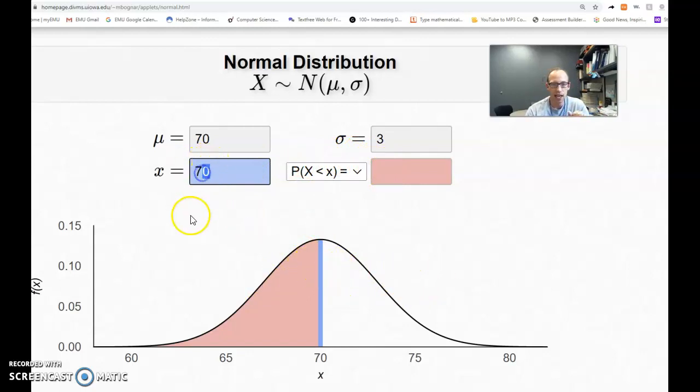And now let's say they grow by 2 inches. Would their percentile also go up by about 2 percentage points like we saw earlier? Let's try it out. We put them at 72. They go from the 50th percentile to the 74th or 75th percentile. They went up 25 percentage points.